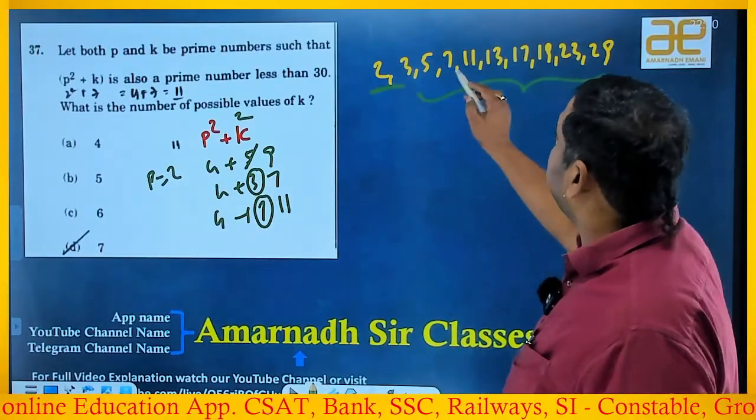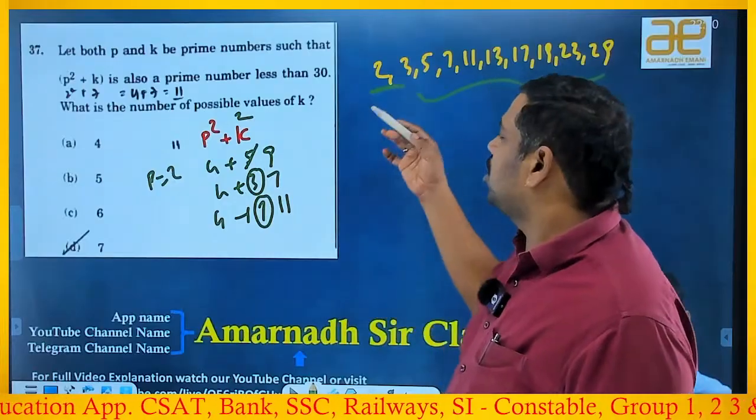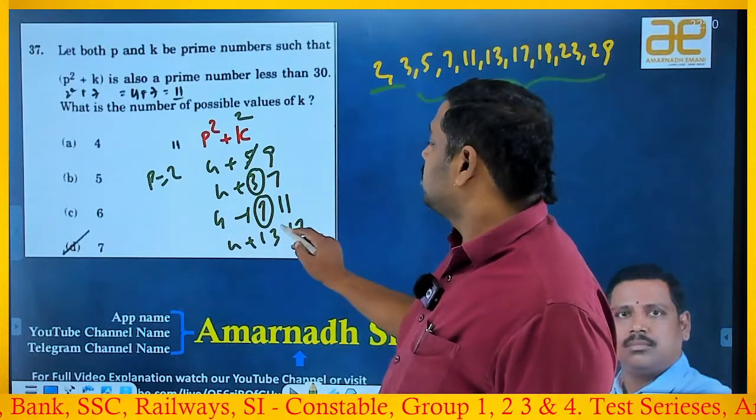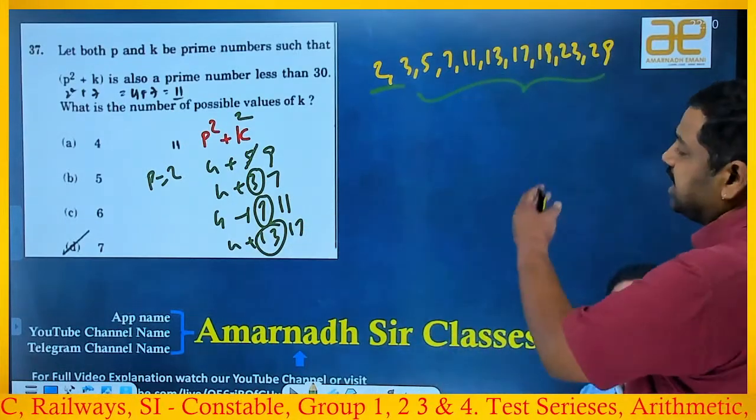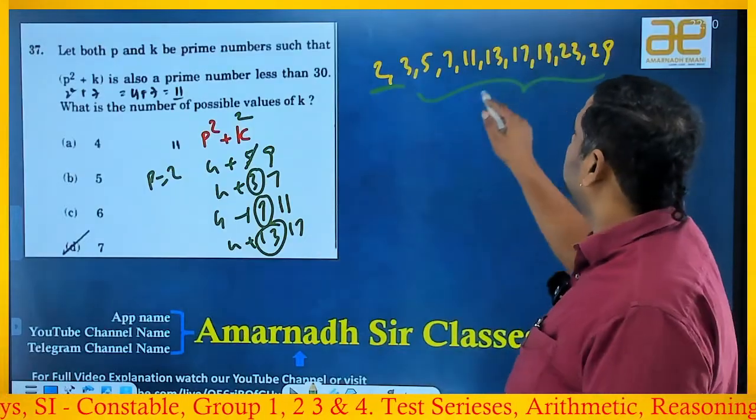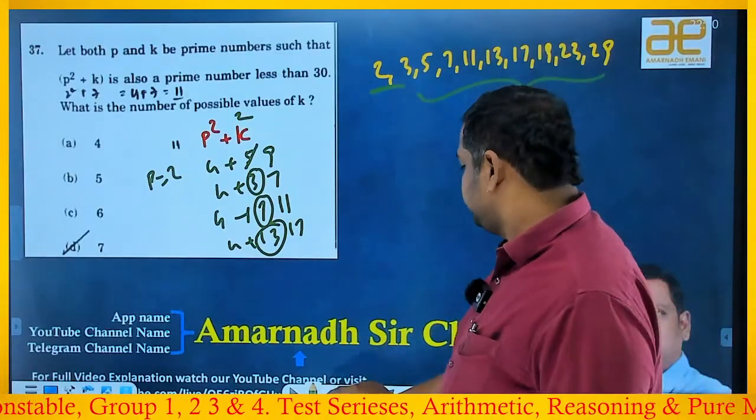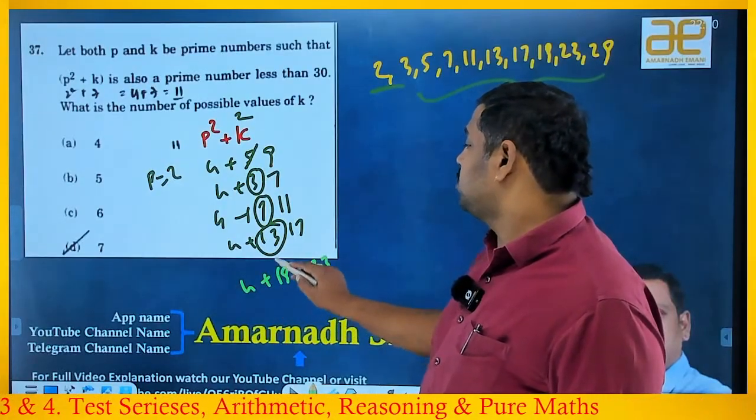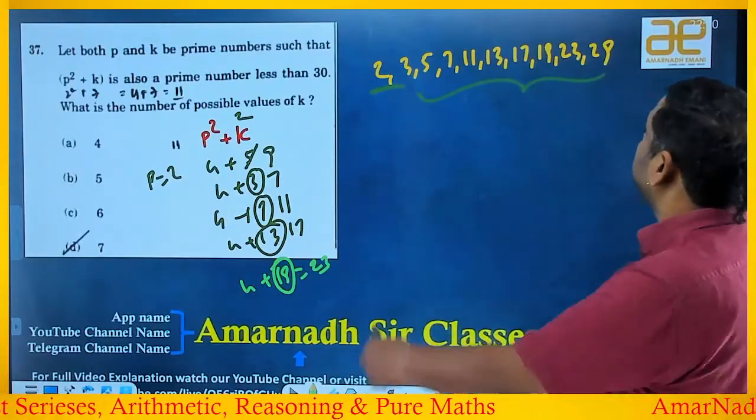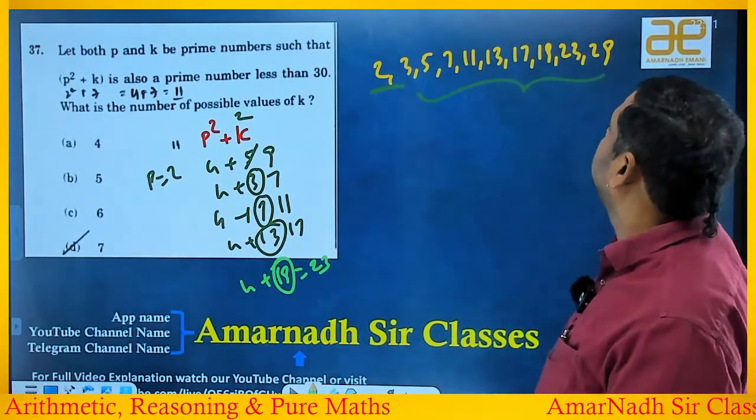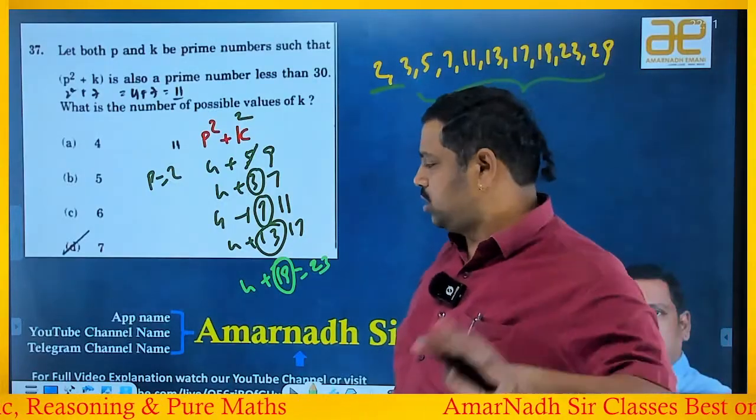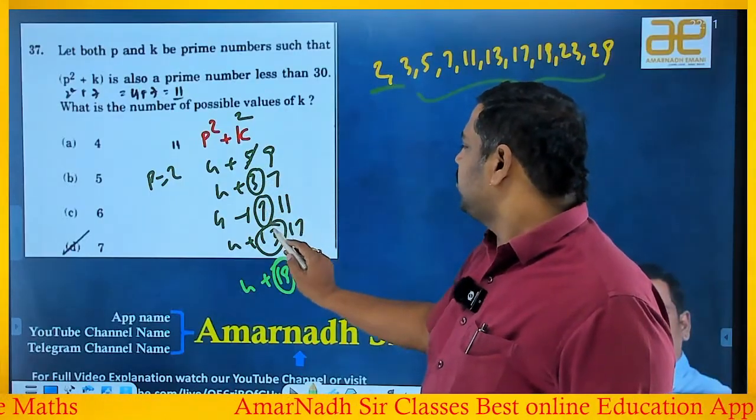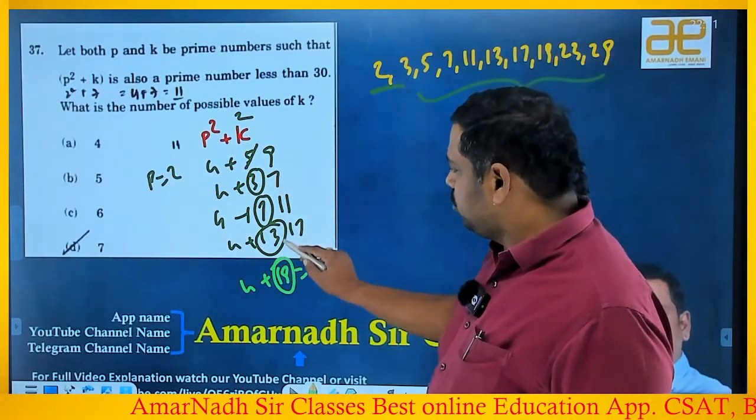So 7 tried. Now next, 11. 4 plus 11 is 15, not a prime number. Leave it. 13, if I take, 4 plus 13 is 17. Yes, it's a prime number. So 13 is a possibility. If I take 17, 4 plus 17 is 21, not a prime number. If I take 19, 4 plus 19 is 23, a prime number. So 19 it can take. Next, if I take 23, 4 plus 23 is 27, not a prime number. Leave it. 4 plus 29 is 33, so I should not take it. So when P is equal to 2, the values of K are 3, 7, 13, 19. That means 1, 2, 3, 4 values I got.